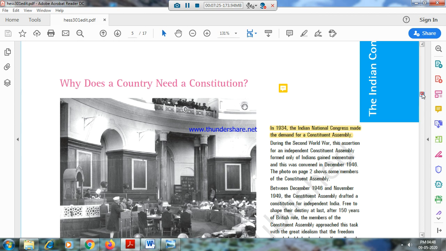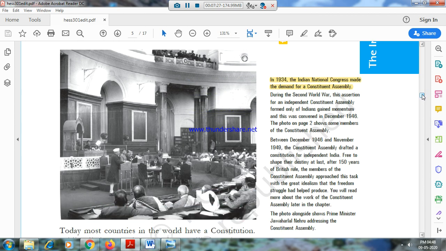During the Second World War, that is after 1942, this demand gained momentum. What gained momentum? Independent Constituent Assembly. What is an independent Constituent Assembly? A Constituent Assembly that has British members? No, it will not be helpful. They changed the demand to a Constituent Assembly that has only Indians.